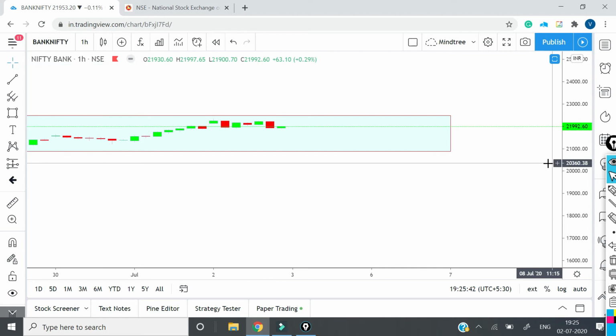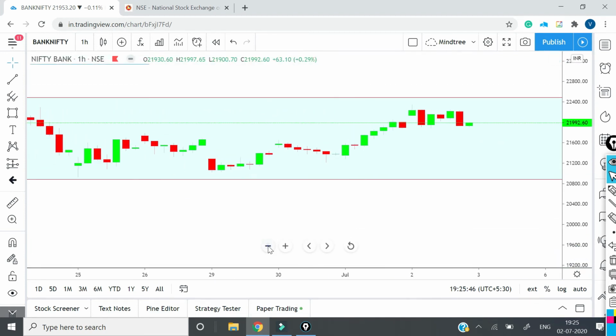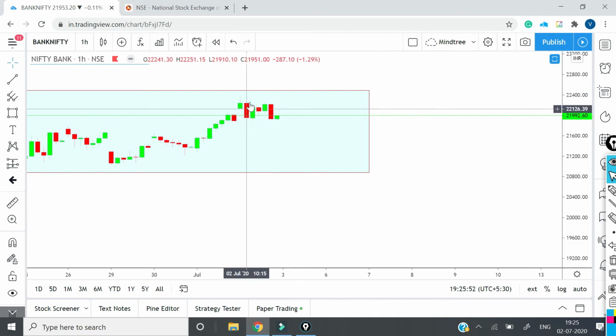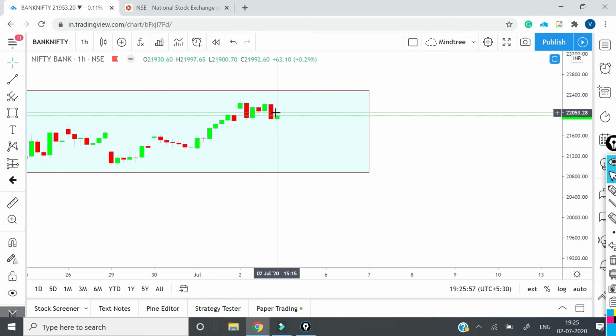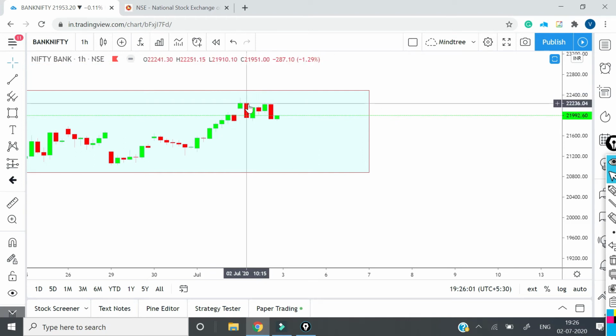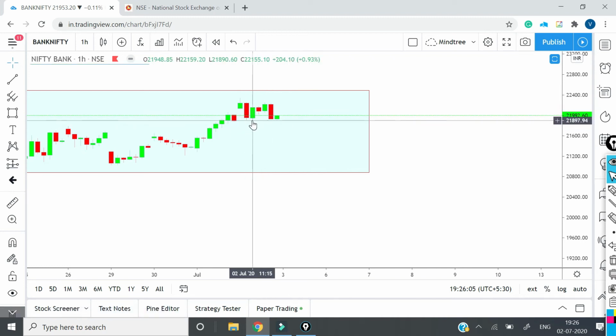Sorry, 1 hour. Now again, if you see in 1 hour, we have price in this range, and we got some big bearish candles which got formed over here, which didn't allow price to go up. And here we got a shooting star also, and after that a bearish candle, but these bearish candles couldn't break this level.